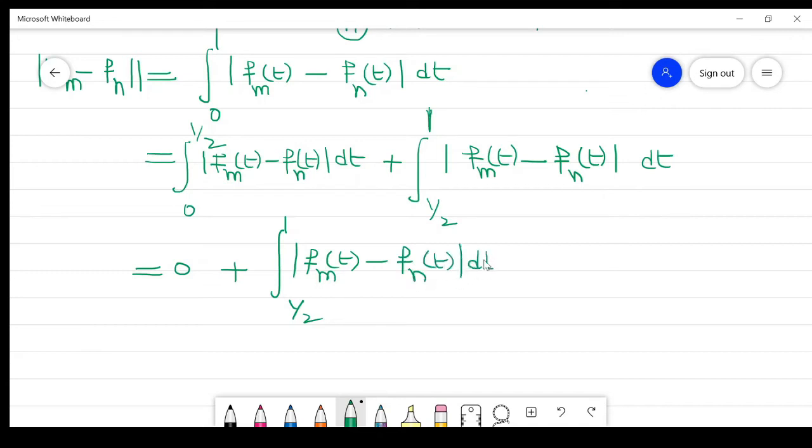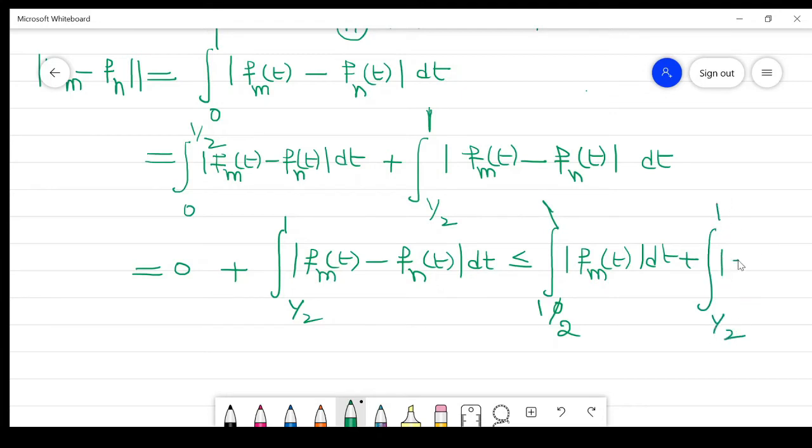Apply the triangle inequality. So this is the integral from 1/2 to 1 of the absolute value of fm(t) dt, plus the integral from 1/2 to 1 of the absolute value of fn(t) dt.